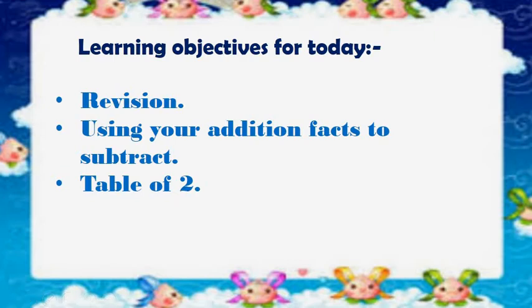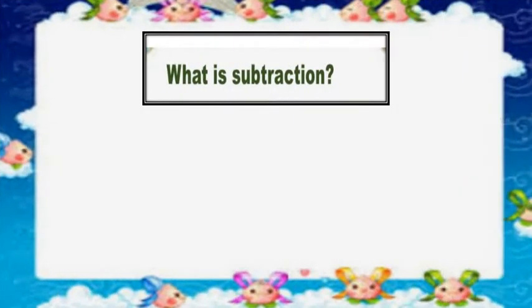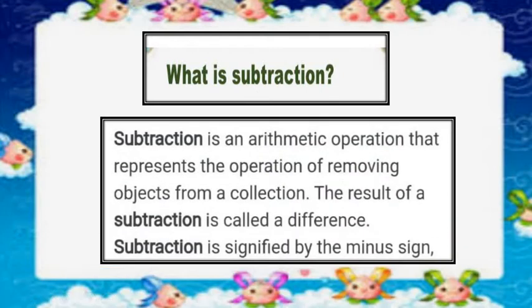First of all, let's understand what is subtraction. Subtraction is an arithmetic operation that represents the operation of removing objects from a collection.